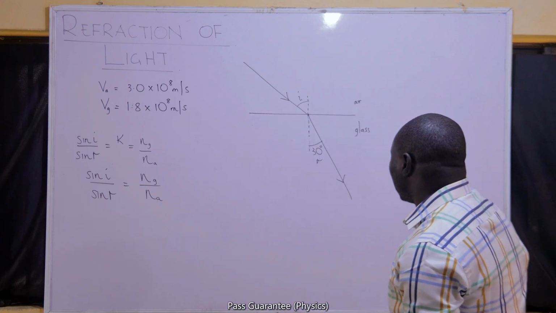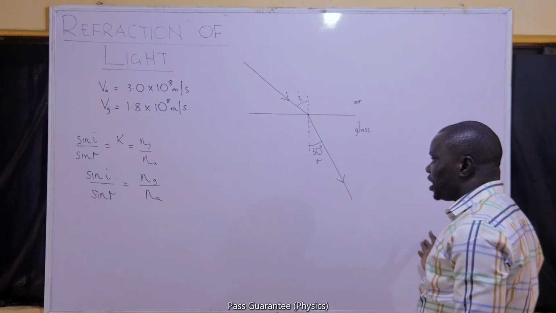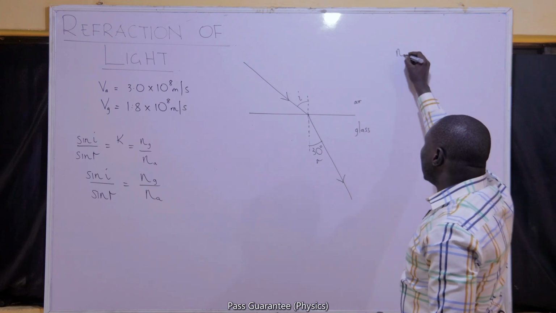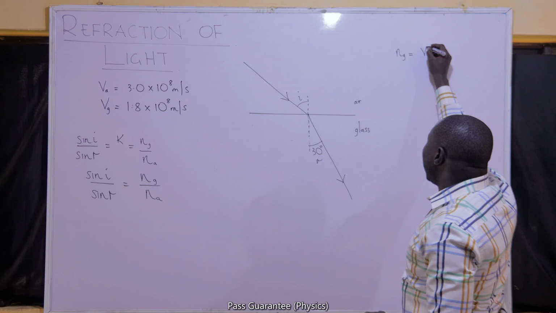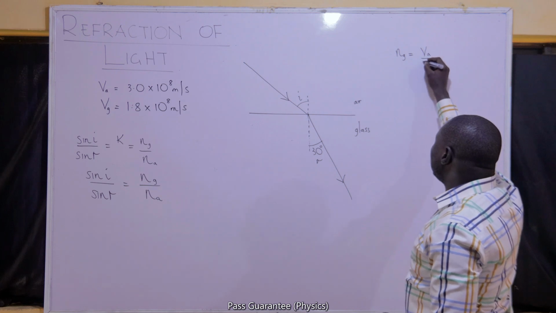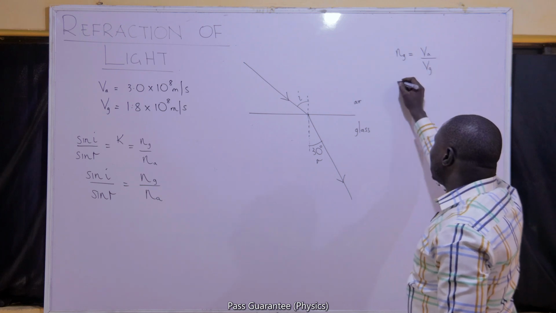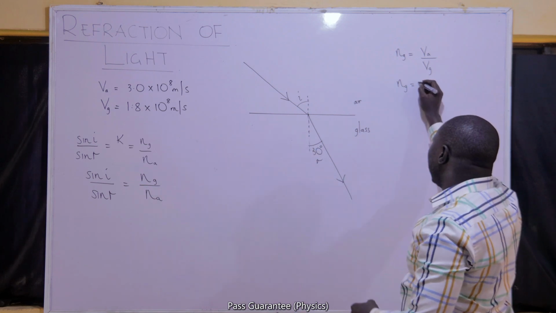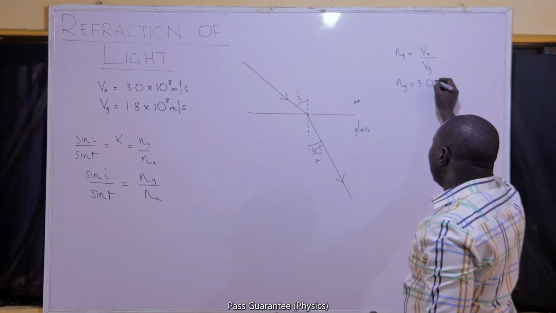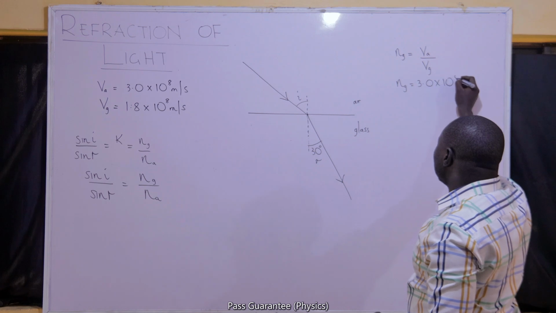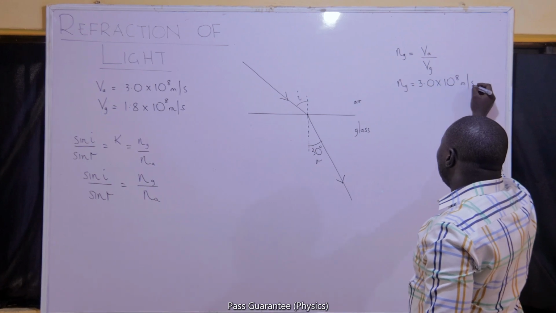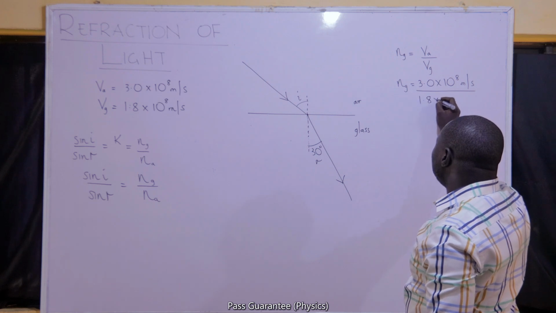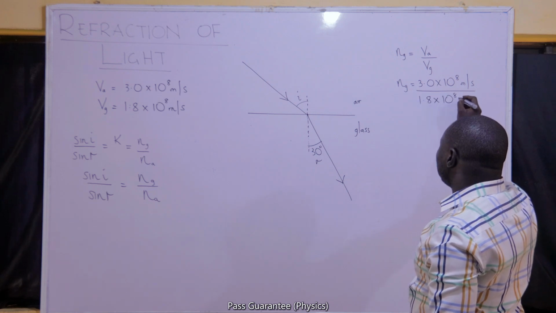That is where you are going to need all of the formulas for refractive index that I wrote down earlier. The refractive index of glass will be the speed of light in air all over the speed of light in glass. So the refractive index of glass will be the speed of light in air, 3.0 times 10 raised to the power 8 meters per second, all over the speed of light in glass, 1.8 times 10 raised to the power 8 meters per second.